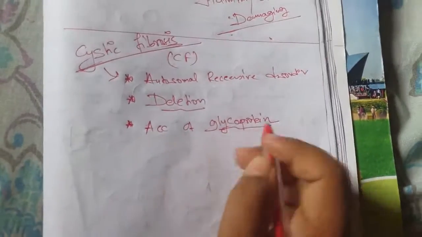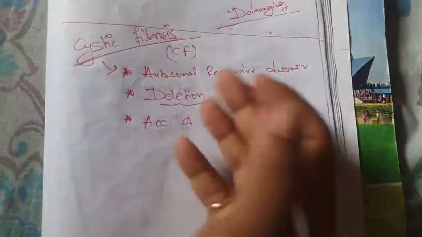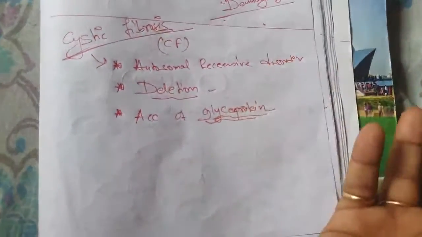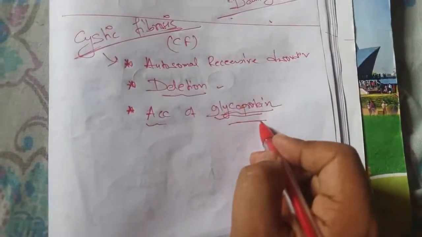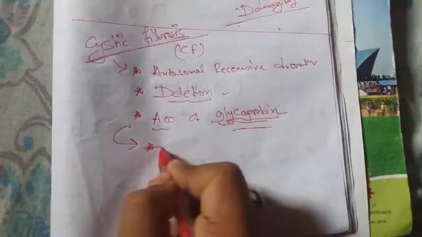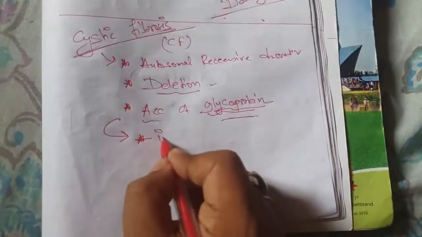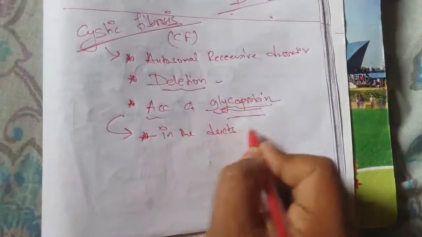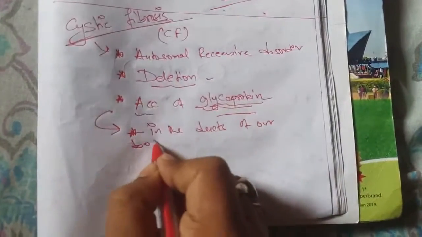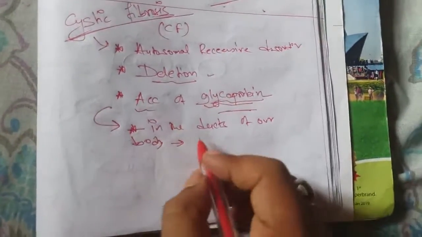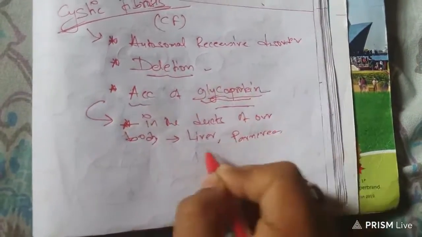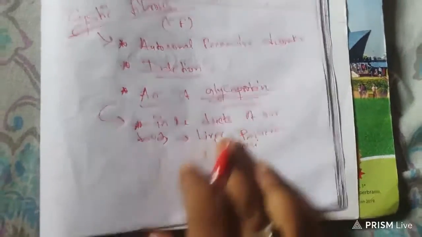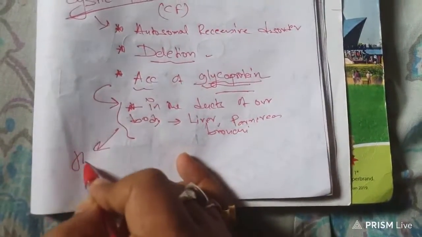There will be more accumulation of glycoprotein because the deletion of such an enzyme has occurred which would convert glycoprotein into something else, so accumulation of glycoprotein is occurring. Due to accumulation of more glycoprotein, what happens in the ducts of our body? In the ducts of the liver, the pancreas or the bronchi, there is thick accumulation of mucus.